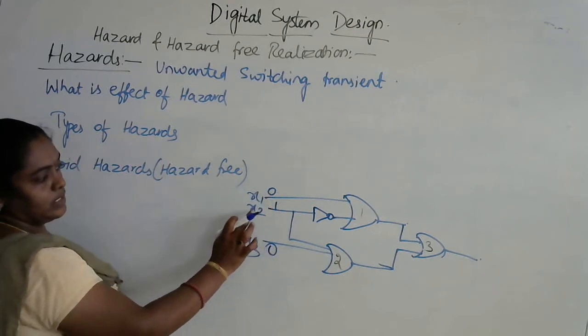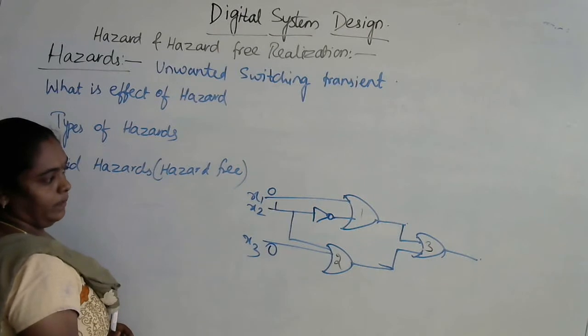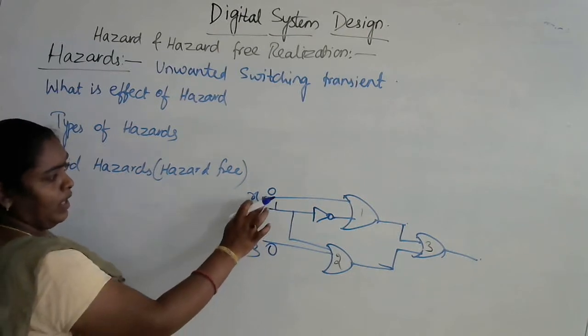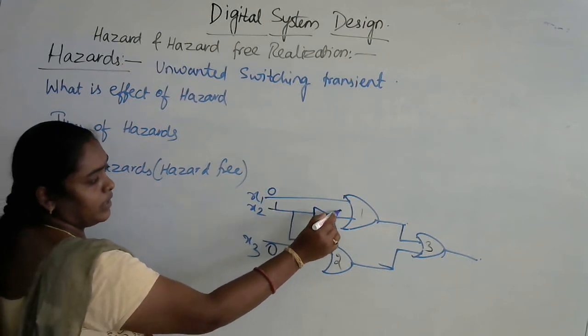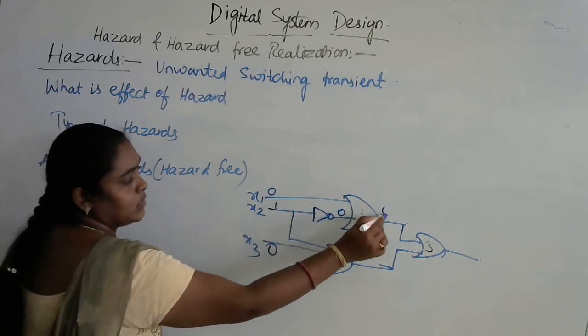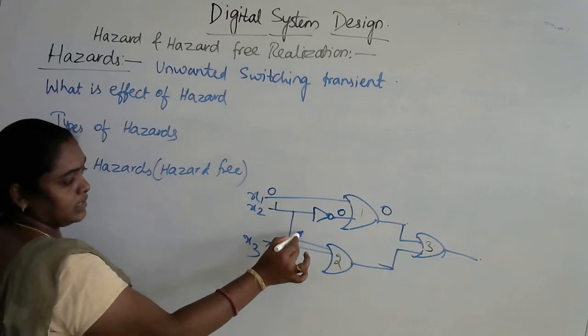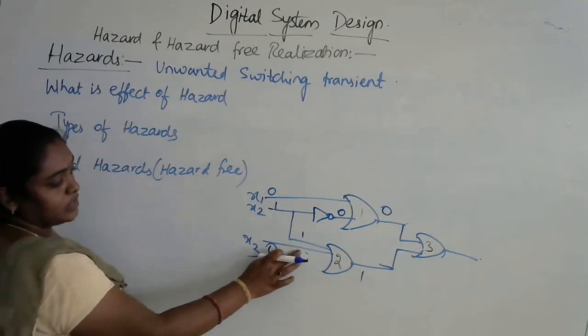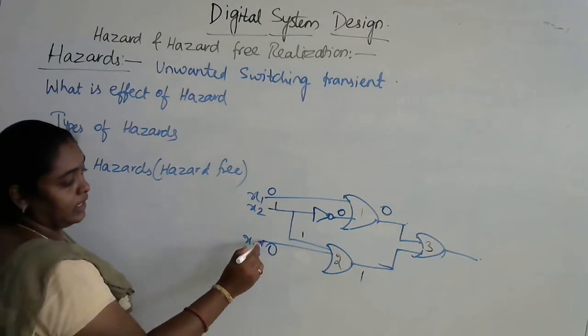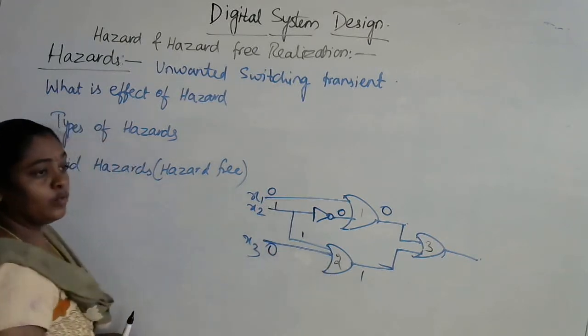When x1 is 0 and x2 is 1, as it is an OR gate, this 1 is going to be passed over here, this will become 0, 0 plus 0 is 0. Similarly as it is 1, 1 plus 0 is 1. But whatever inputs we give directly flow directly towards the gate.